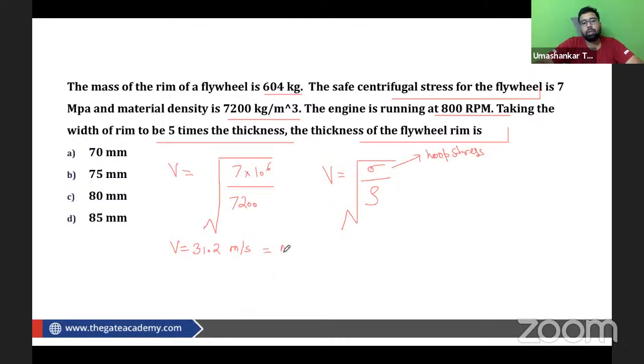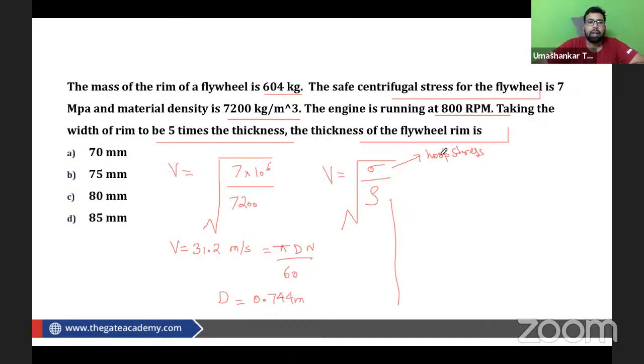Now we very well know that the velocity is r omega, that is pi D N by 60, isn't it? Now N we have in the question, that is 800 rpm. So from here we can find the diameter of the flywheel. We are getting diameter 0.744 meter, that is 744 mm.